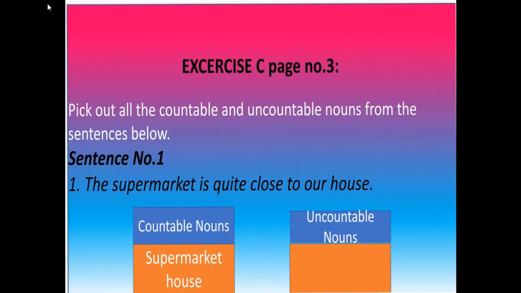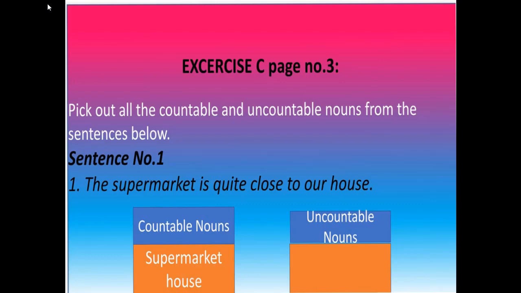Dear students, this exercise has been taken from Oxford Grammar Tree of 6th class. There are 5 sentences. We will discuss one by one. We will pick out countable and uncountable nouns from the sentences below. Let us see sentence number 1. The supermarket is quite close to our house. Dear students, how many nouns are in this sentence? Oh, there are 2 nouns. One is supermarket and other one is house.